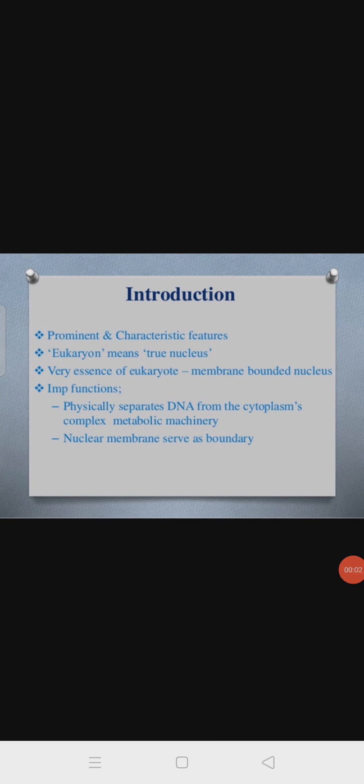So today we have to move to the next cell organelle, that is the nucleus. In that we have to study the introduction of the nucleus and the types of the cell, meaning the prokaryotic nucleus and the eukaryotic nucleus, and again what components are present in the nucleus, that also we have to study, and the function of the nucleus. Okay, this much we have to study in the nucleus.